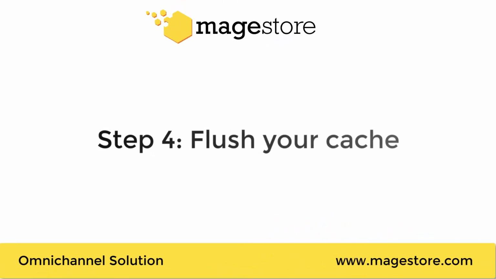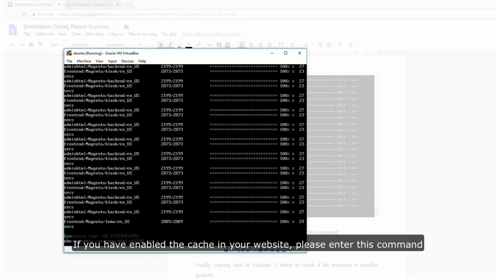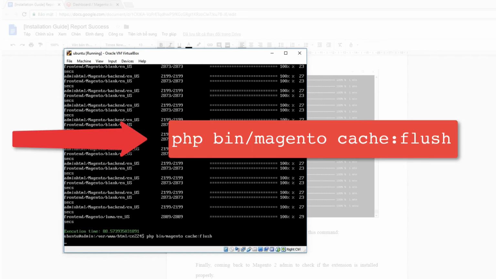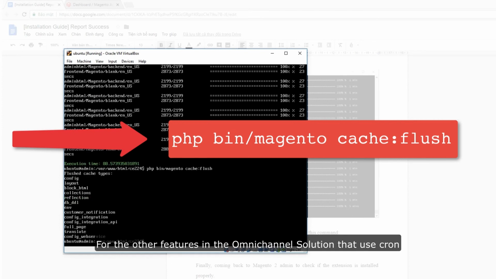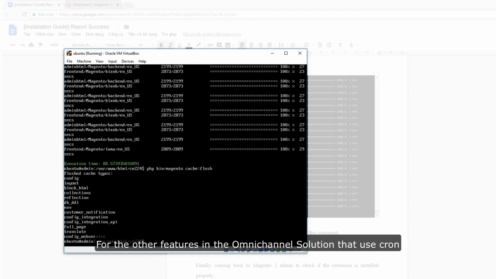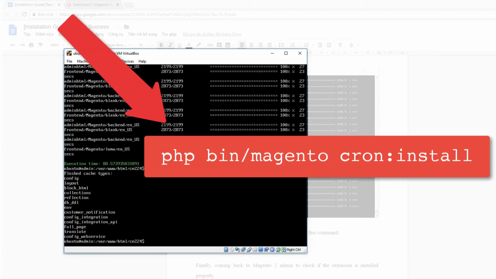Step 4. Flush your cache. If you have enabled the cache in your website, please enter this command. For the other features in the omnichannel solution that use cron, you should set up cron for Magento by using the command line below.